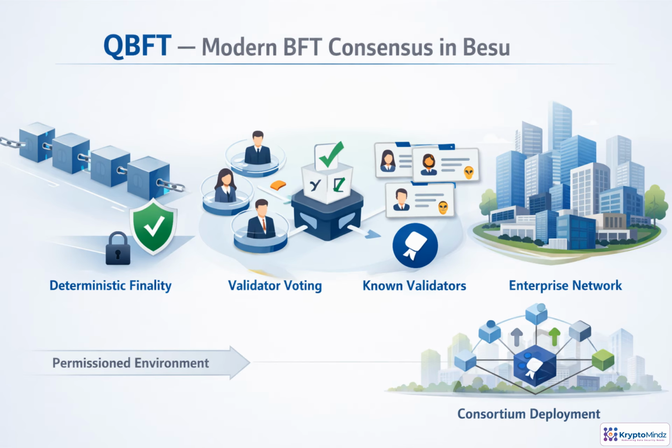QBFT is Besu's modern choice for Byzantine fault-tolerant consensus in permission networks. It gives enterprise applications deterministic finality, so committed blocks are not later reorganized. Validators are known participants, and membership changes happen through voting rather than open competition. The result is predictable governance, resilience against faulty or malicious nodes, and a practical default for new consortium deployments.